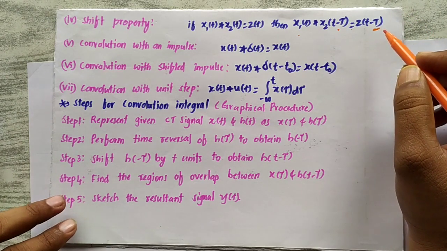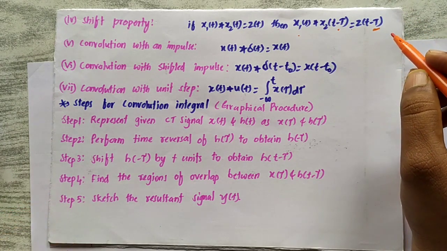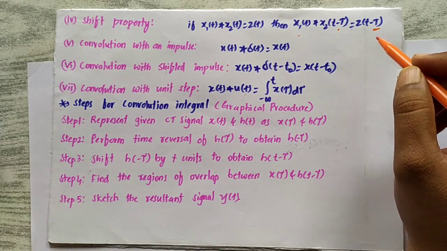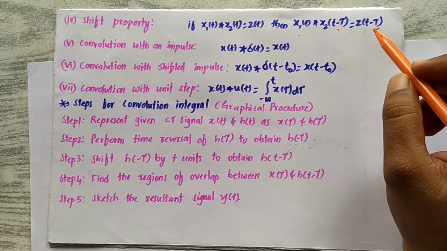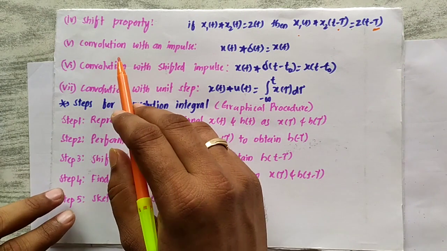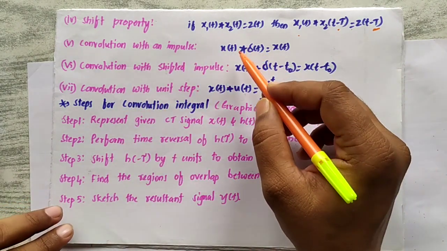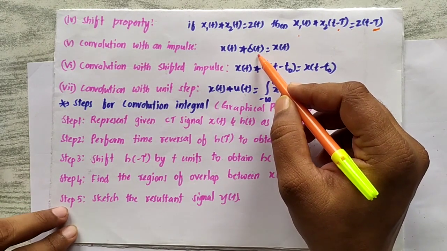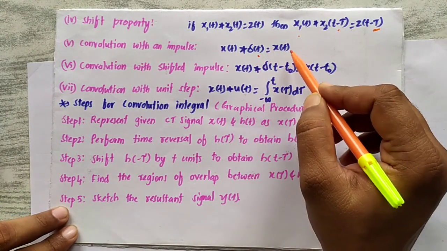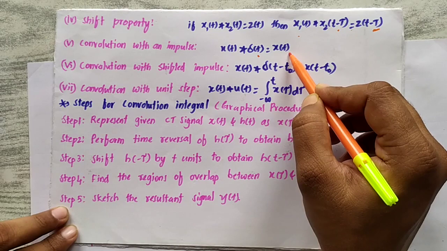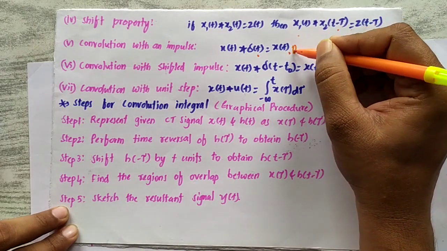Even for competitive exams, IES exams and GATE exams, this could be very helpful. Next we have the convolution with an impulse. That is, x of t is convolved with the impulse signal, which leads to the same signal only. Very important properties.